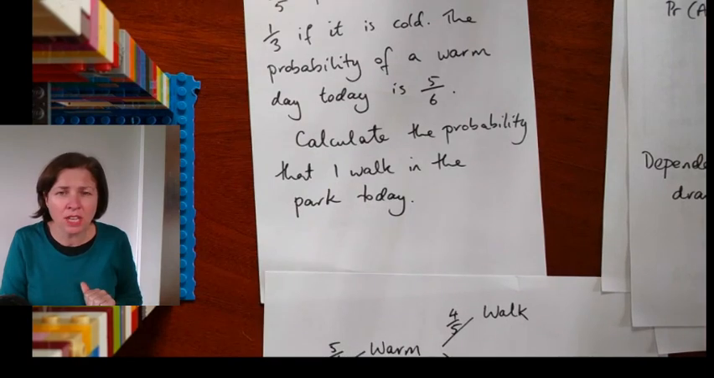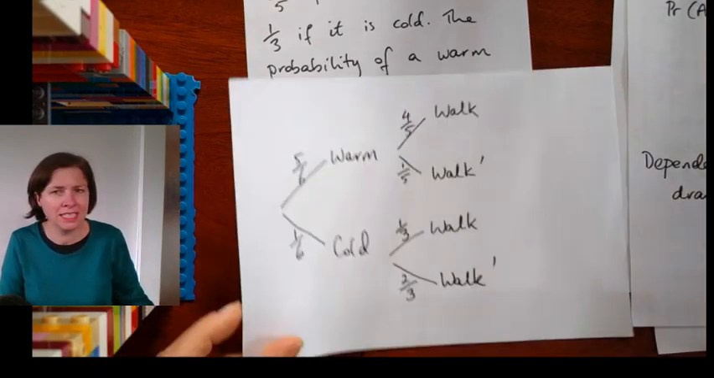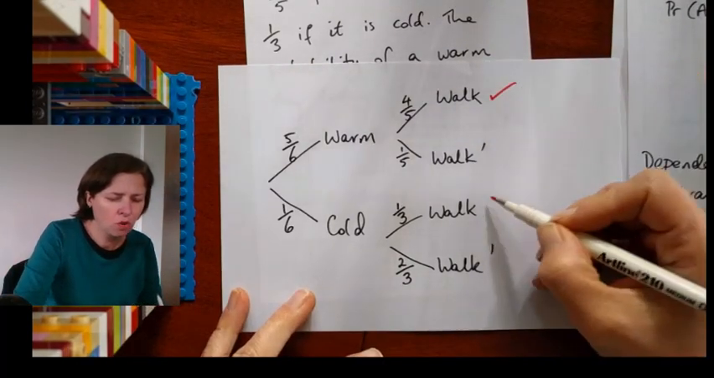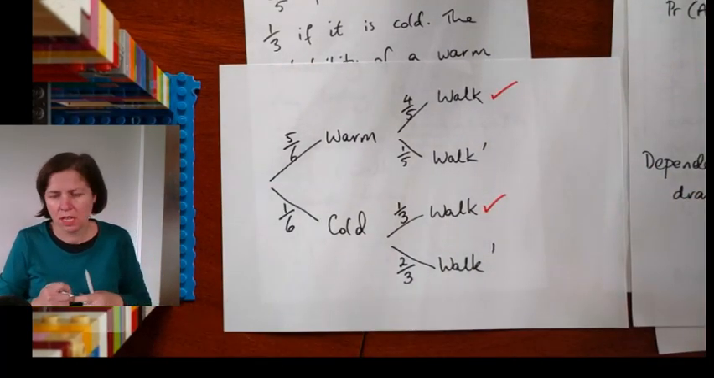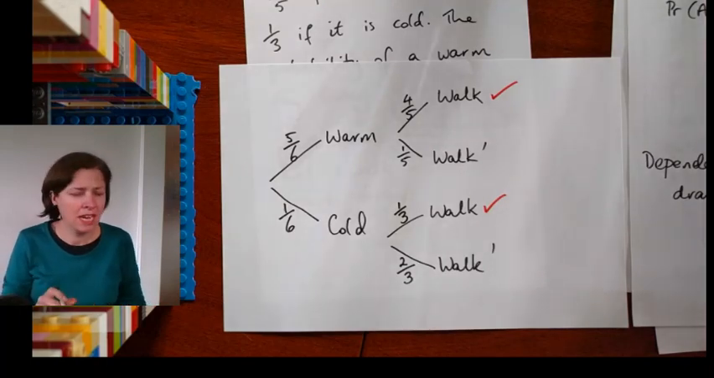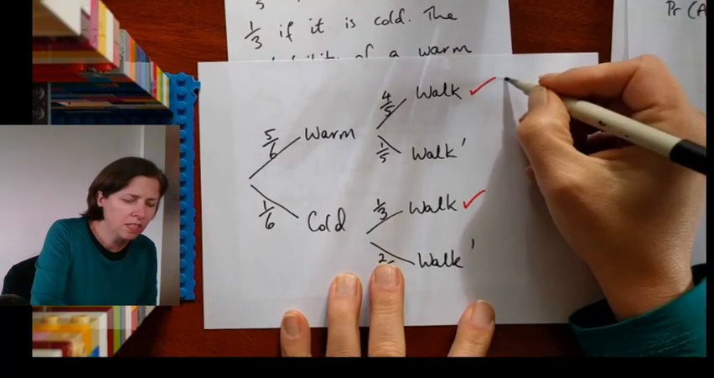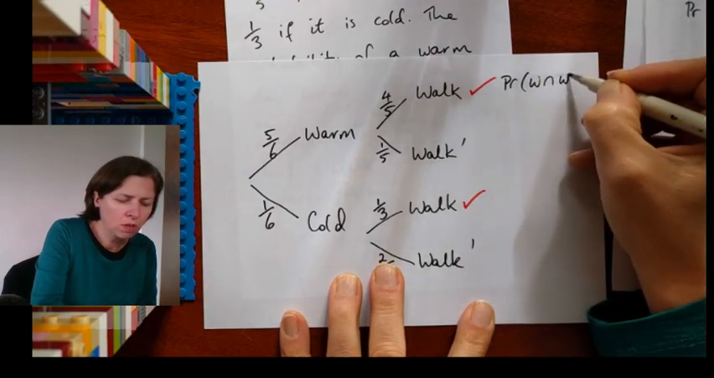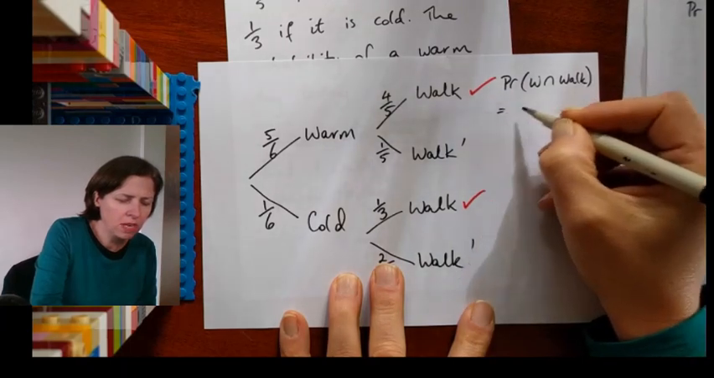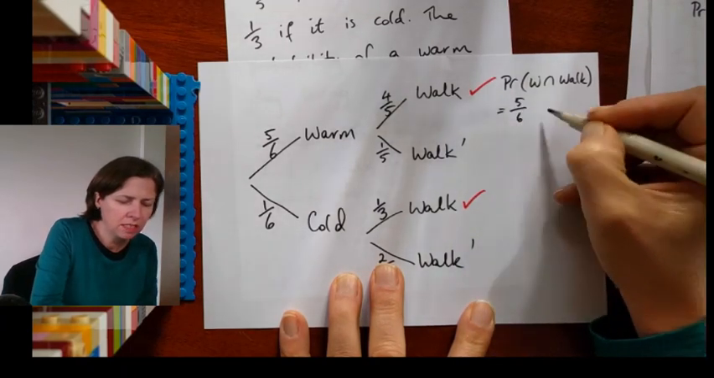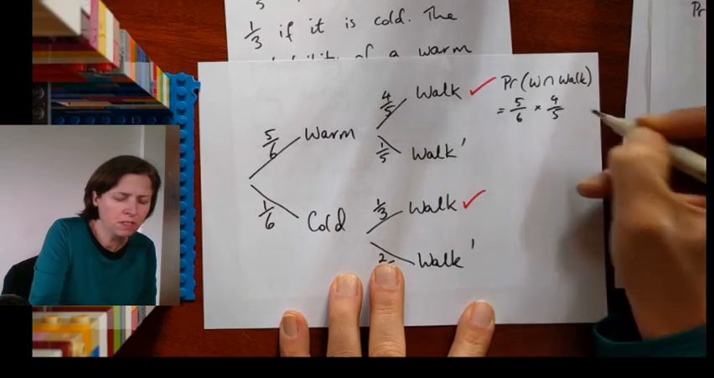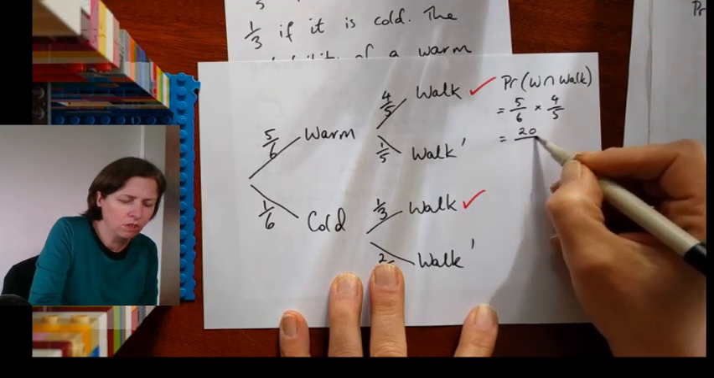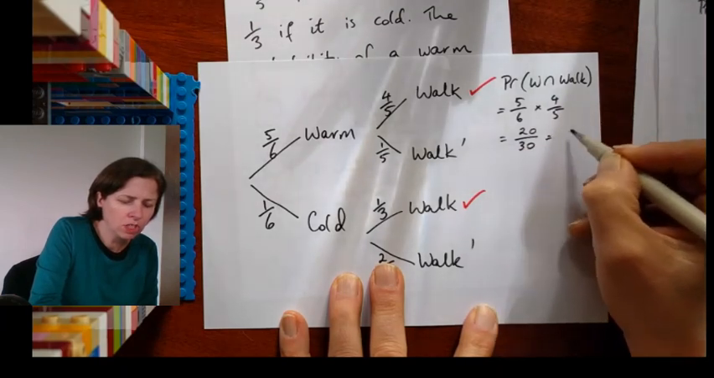But the question is, calculate the probability that I walk in the park today. Now, there are actually 2 outcomes here where I walk in the park. So I need to calculate them separately and then add them together. So the probability that it's warm and then I walk is going to be 5/6 times 4/5, which gives me 20 over 30, which is 2/3.